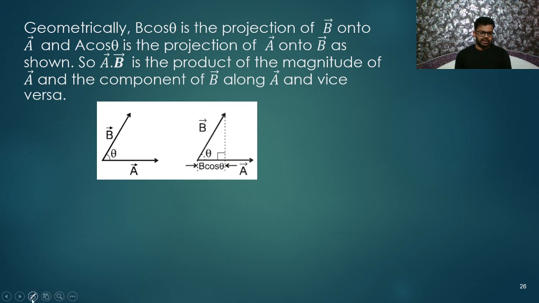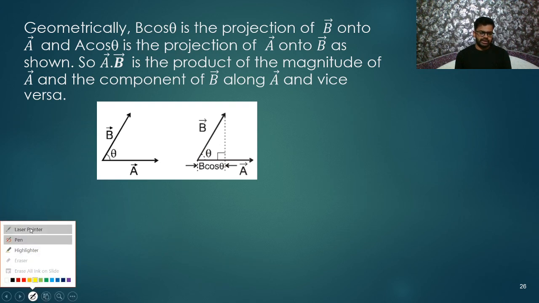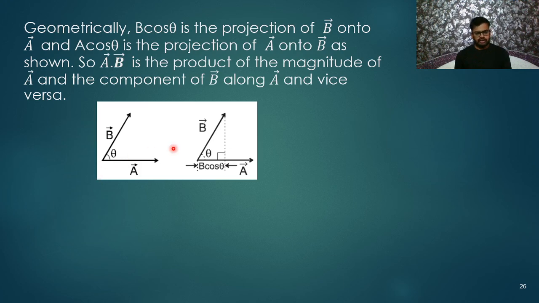This is vector A and this is vector B. I am just going to take the component of B along A, meaning the shadow of B along A. This is the shadow of B along vector A, and it is B cos theta. So B cos theta is the component of B along A, meaning the component of B in the direction of A.